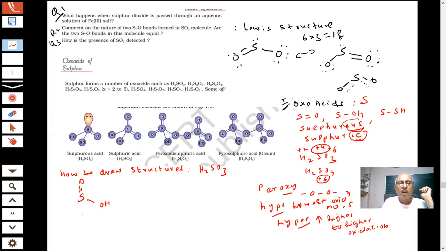One, and one hydrogen. Three oxygens used, and two hydrogens used. What else is there now? One lone pair will be left on sulfur. There is a lone pair of electrons on the sulfur. This we have to show in the paper, students.